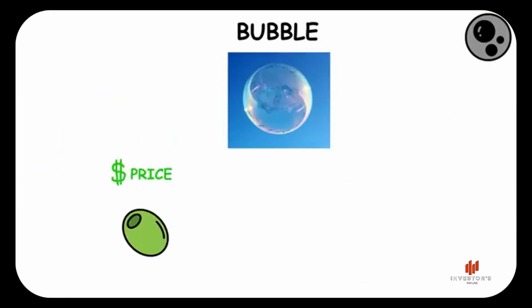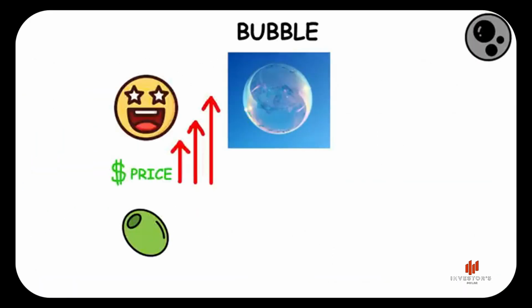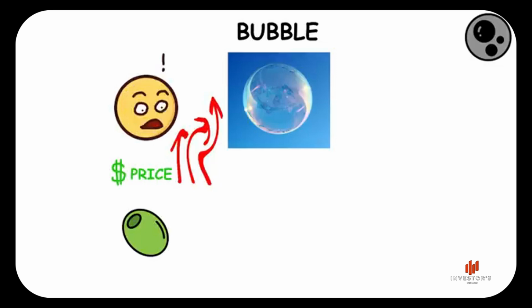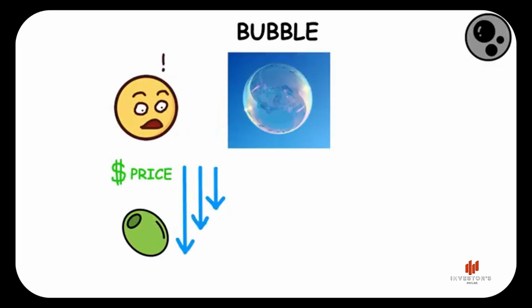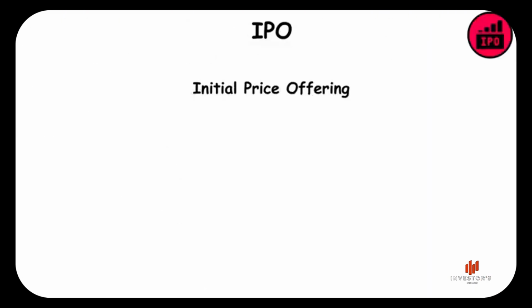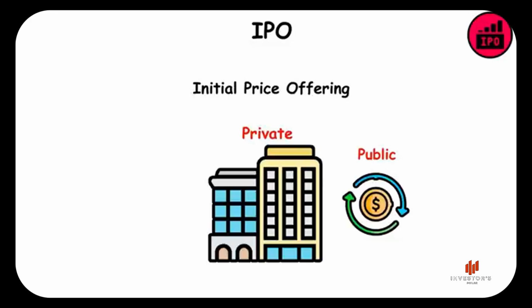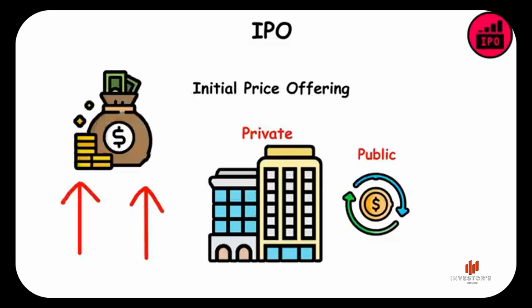Bubbles occur when prices for a particular item rise far above the item's real value due to too much optimism. Sooner or later, the high prices become unsustainable, and they fall dramatically until the item is valued at or even below its true worth. IPO. Initial public offering happens when a private company becomes publicly traded in order to raise money.